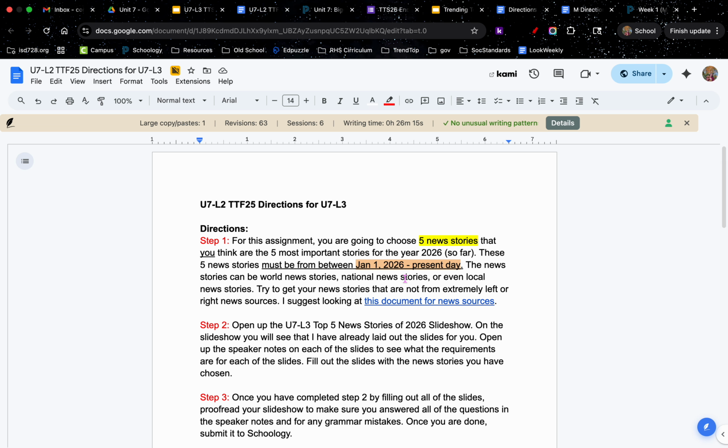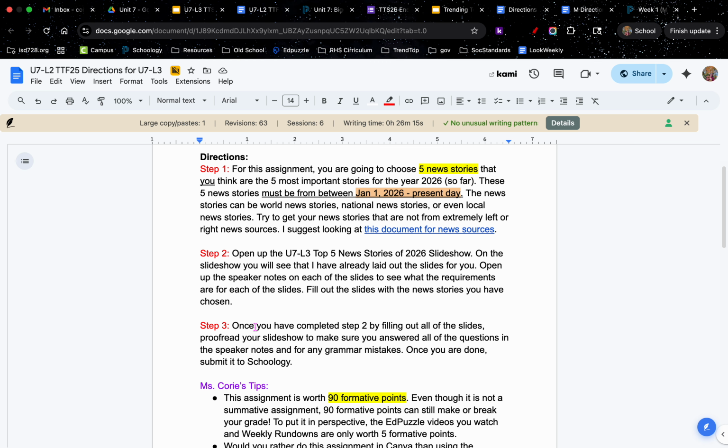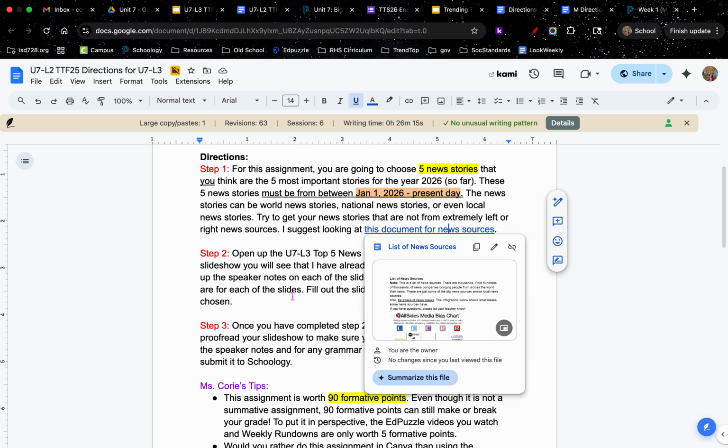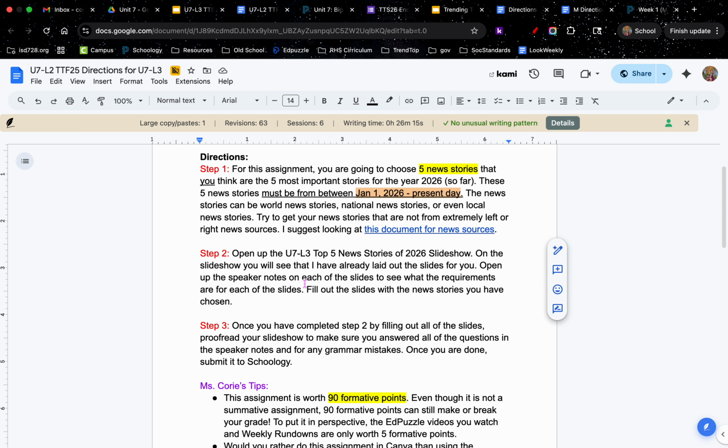The news stories can be world news stories, national news stories, or even local news stories. Try to get your news stories that are not from extremely left or right news sources. So once again, I suggest that you look at this document to figure out if the news source you're getting from is too far on the left or too far on the right.